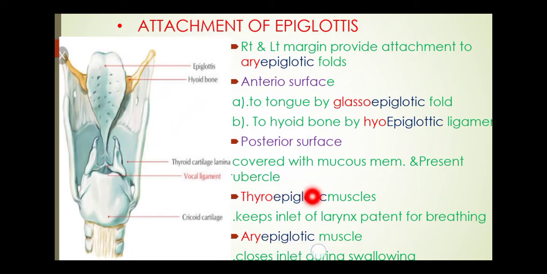अब इस मसल का वर्क क्या है, फंक्शन क्या है? Keeps inlet of the larynx patent for breathing. वो लेरिंग्स का पैटर्न, यहाँ पर लेरिंग्स बना हुआ होता है, वो मसल्स की हेल्प से यहाँ पर लेरिंग्स बना हुआ होता है. और ये एपिग्लोटिक कार्टिलेज है, it can move upward and backward, so it can cover the larynx and free the larynx. So thyroepiglottic muscles keep inlet of the larynx patent for breathing.